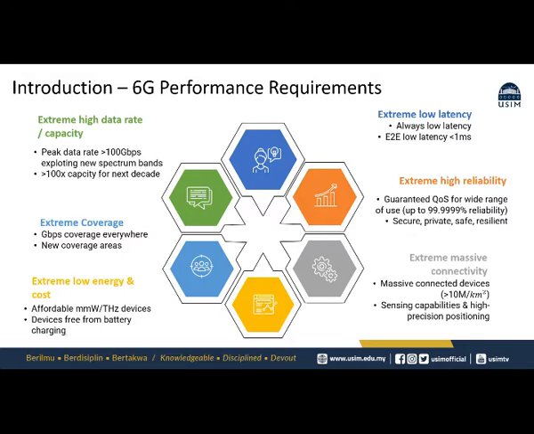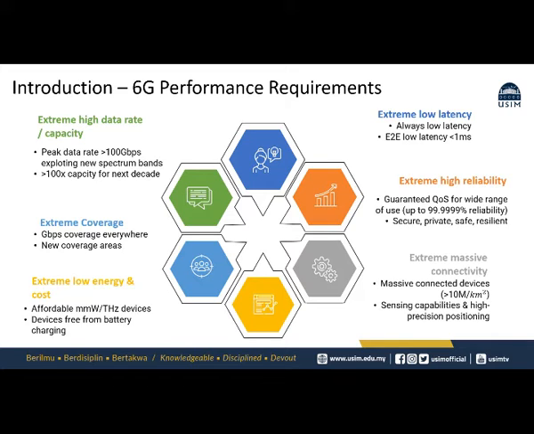So 6G is expected to have affordable millimeter wave or terahertz devices and devices free from battery charging. The next requirement is extreme high reliability, which is guaranteed QoS or quality of service for a wide range of use cases, up to 99.999% reliability, secure, private, safe and resilient.